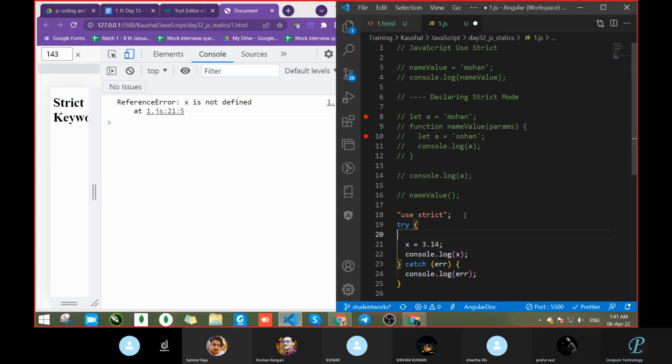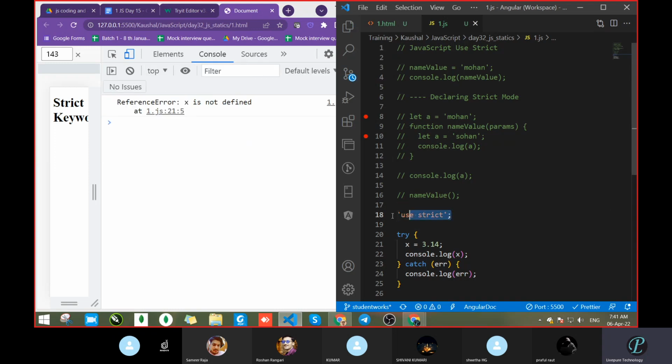Sir, but why, within a scope, is it not working? No. Within a scope is not the matter. The matter is you have to use this strict. Globally or inside a scope, that's not the matter. The matter is where you are writing. So this we have to write outside the try block. Now we are getting the error.